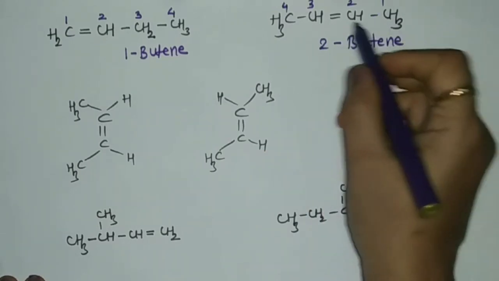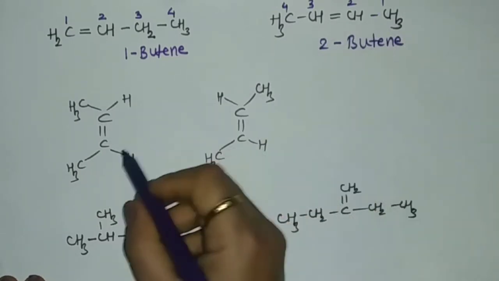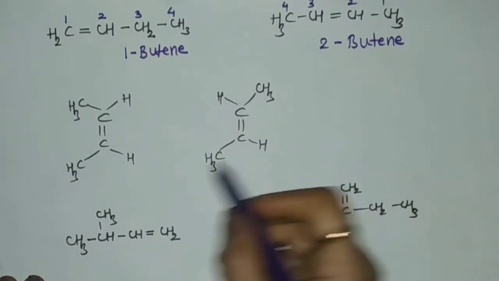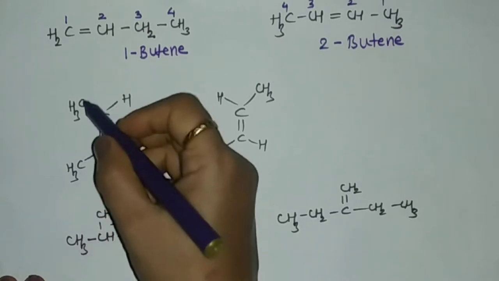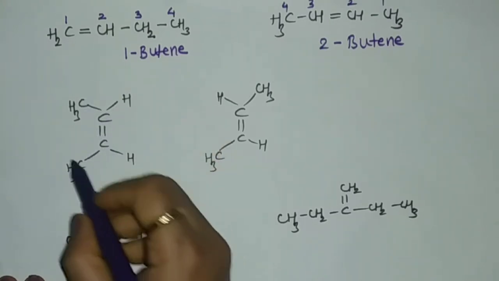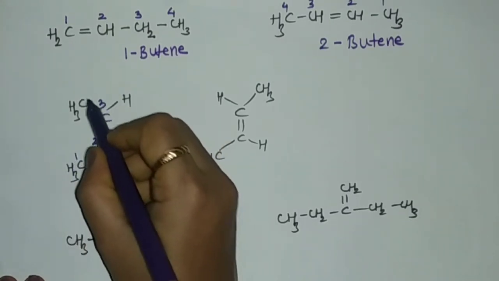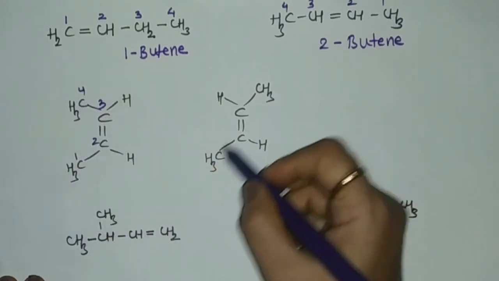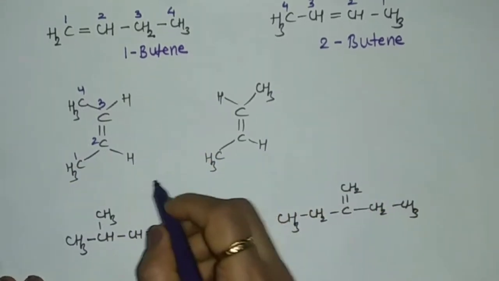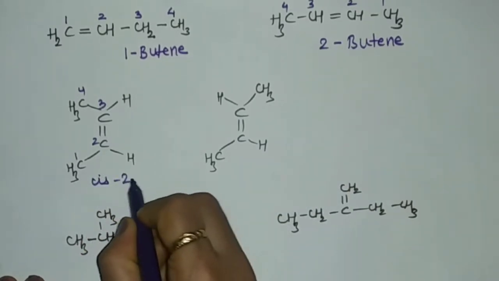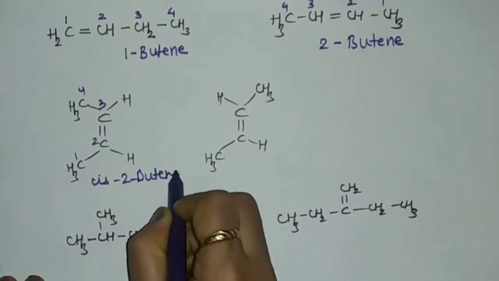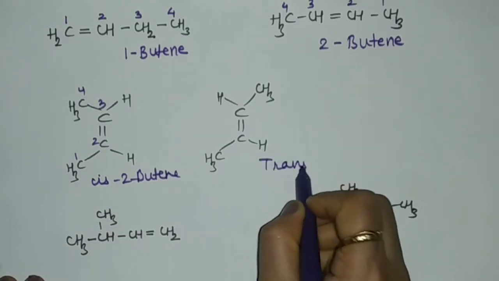Over here, 2-butene has got 2 isomeric forms. That is, if the methyl groups are on the same side, then we can name it as cis-2-butene. 1, 2, 3 and 4. And if the methyl groups are on the opposite side, we'll name it as trans-2-butene. That is cis-2-butene and trans-2-butene.